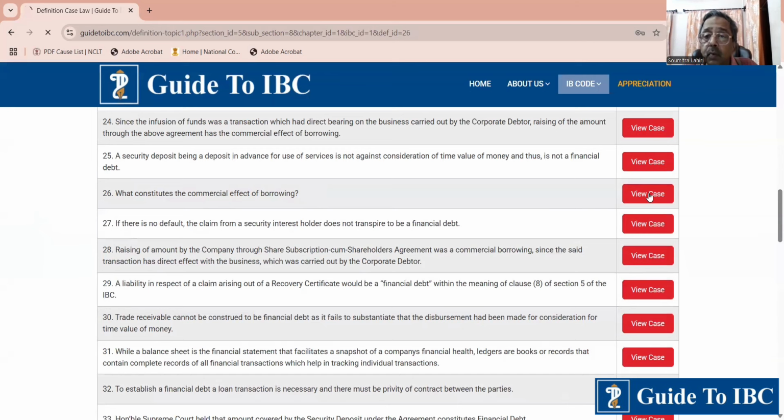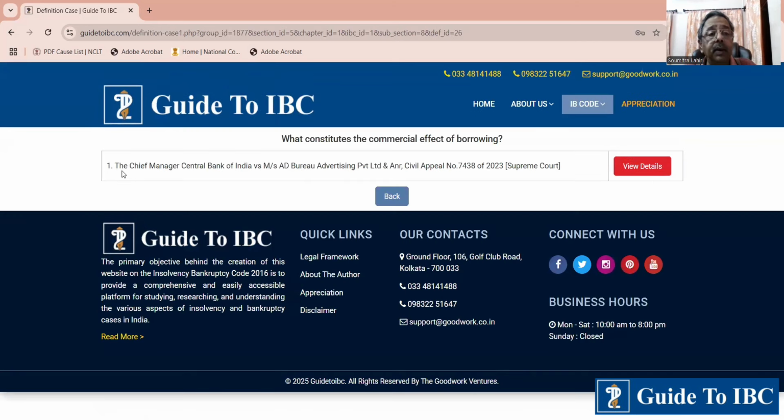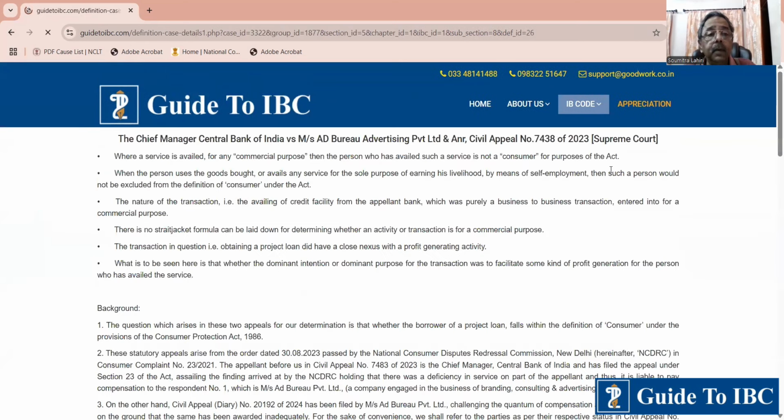So what did the Supreme Court find? This is the case where a service is availed for any commercial purpose. Then the person who has availed such services is not a consumer for the purposes of the act.